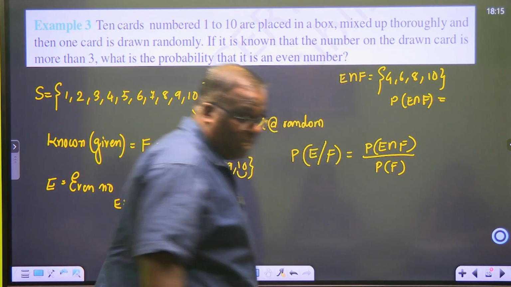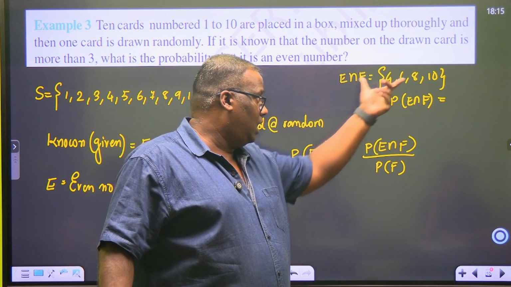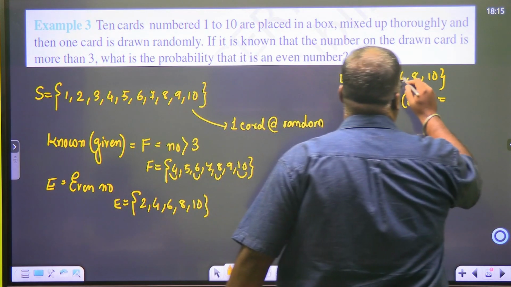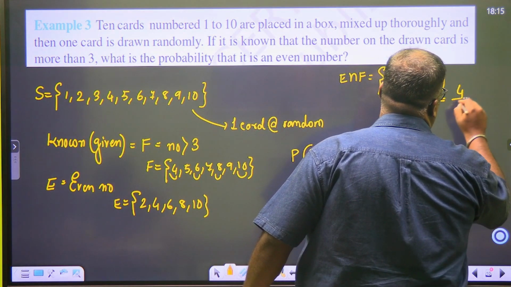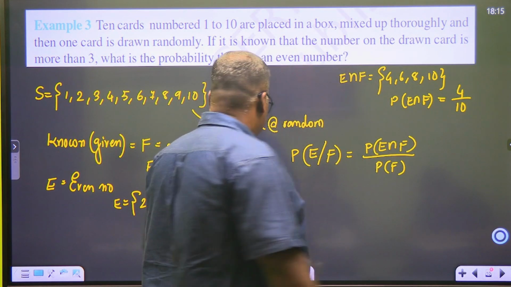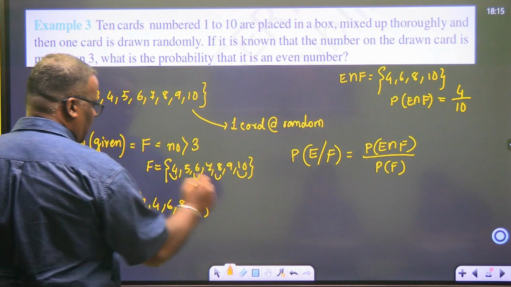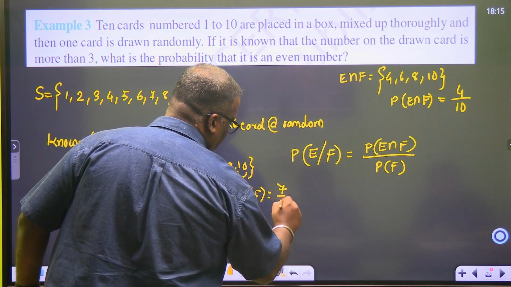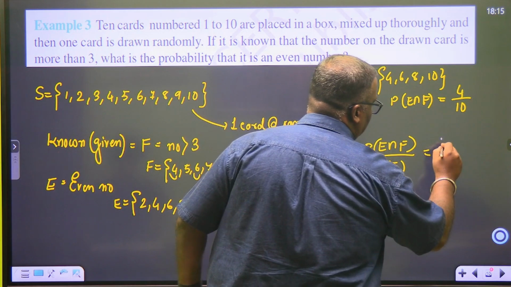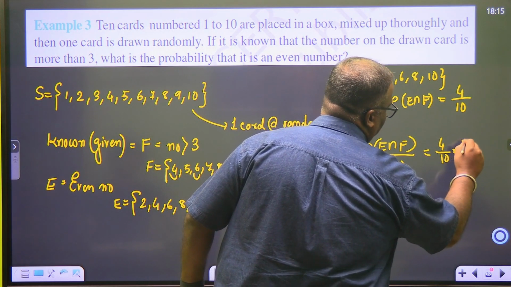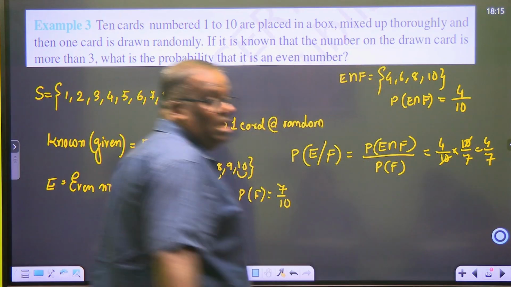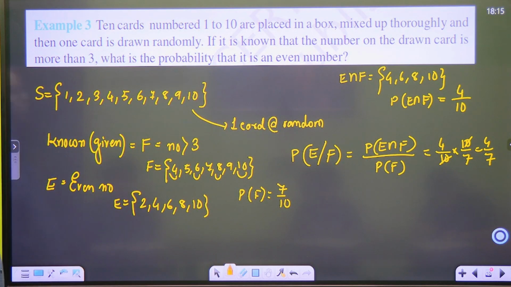Children, whenever you are calculating probability, you will calculate the count of this over the sample space. So what is the count? 1 2 3 4 by 10. And what is the probability of F? 7 by 10. So how much does this become? 4 by 10 into 10 by 7. Answer 4 by 7. Now, how will we write this in a proper problem?